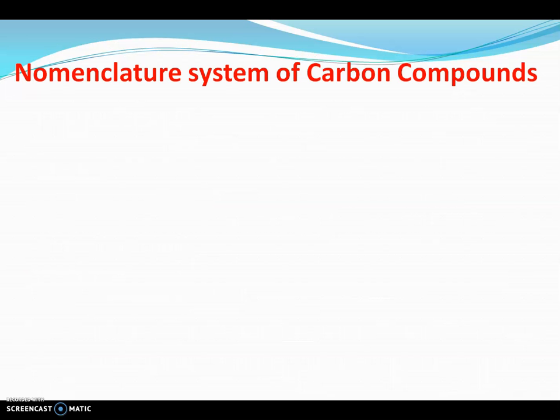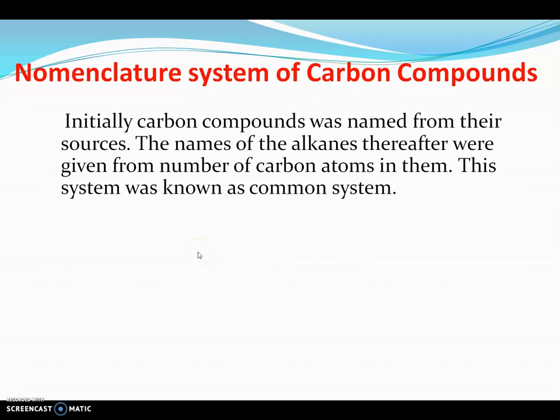In the last part of this video, we will discuss the nomenclature system of carbon compounds. Now the question arises, why is there a need for the nomenclature of carbon compounds? Because today nearly 10 lakh carbon compounds are known to human beings, and that's why there is a need for their systematic nomenclature. Initially, carbon compounds were named from their sources. The names of the alkanes thereafter were given from the number of carbon atoms in them. This system was known as the common system.